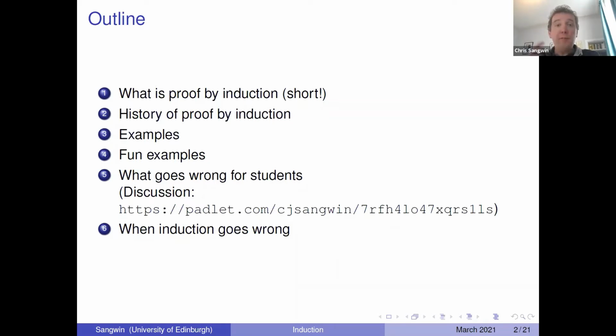And I'd like to encourage everyone to post thoughts about what students find challenging about proof by induction on this Padlet site, which I put a link there, and I have posted a link in the chat, so you can go straight to that site. The advantage of posting on something like Padlet is that it will survive beyond the Zoom chat. Once the Zoom meeting is over, we will lose the chat. So it'll help us collate things there. And then we can talk about what to do about some of these issues when induction goes wrong, and how we can address that with the teaching.